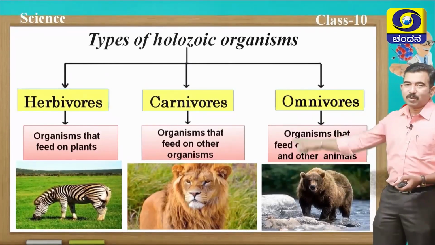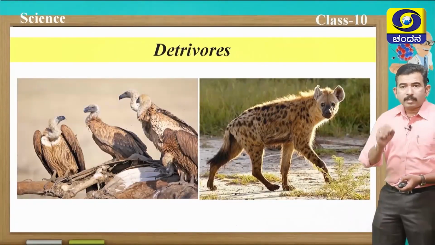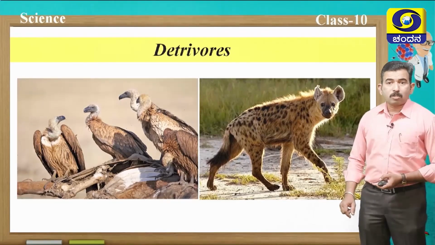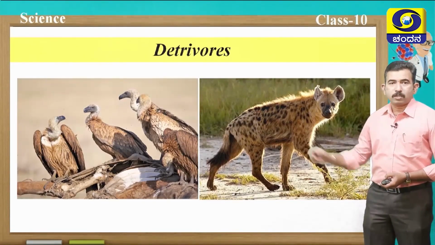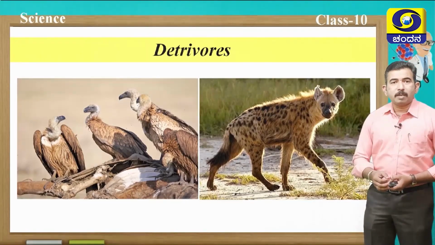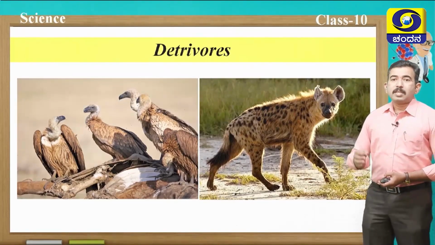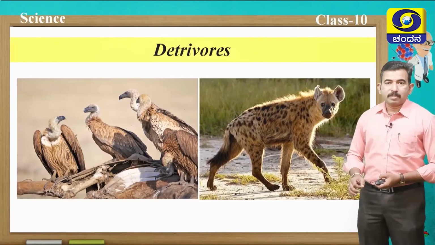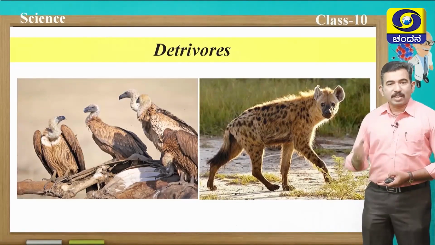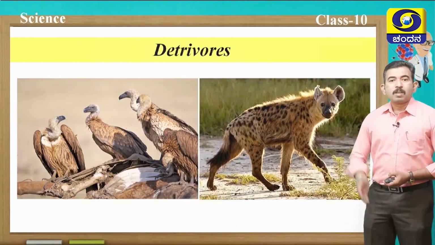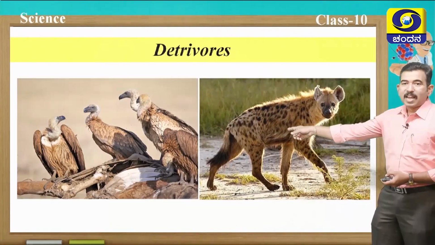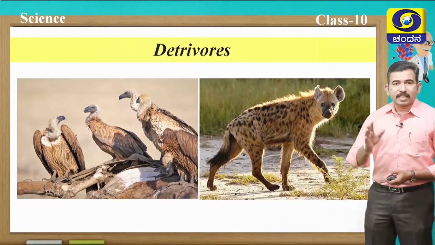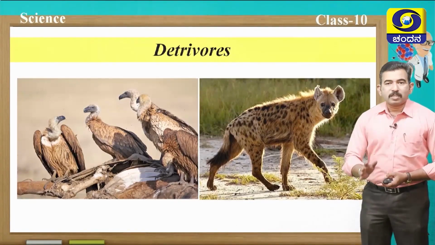Yes, students, you are correct. We belong to omnivores. One more type of organism also we can classify here. They are detritivores. Detritivores are the organisms which feed on the dead bodies of organisms. They are also called scavengers. Example, vultures. You can see in this picture vultures, then hyena, even kites are examples of detritivorous animals.